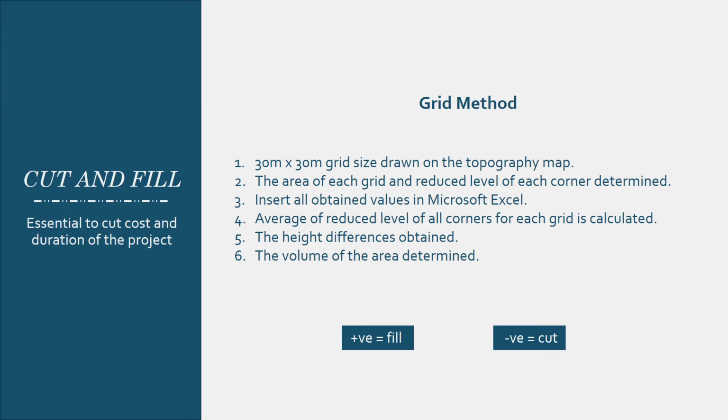Grid method is used for cut and fill volume. First, a 30 meter times 30 meter grid size is drawn on the topography map. The area of each grid and reduced level of each corner are determined. Insert all obtained values in Microsoft Excel. The average of reduced level of all corners for each grid is calculated, the height difference obtained, and lastly the volume of area determined. The negative value of volume indicates the cutting area while positive value indicates the filling area. All the cut and fill volume obtained can be viewed in the report.